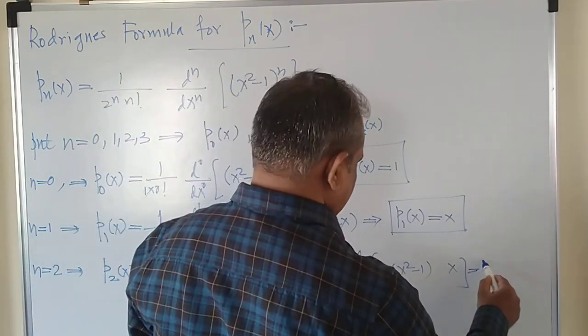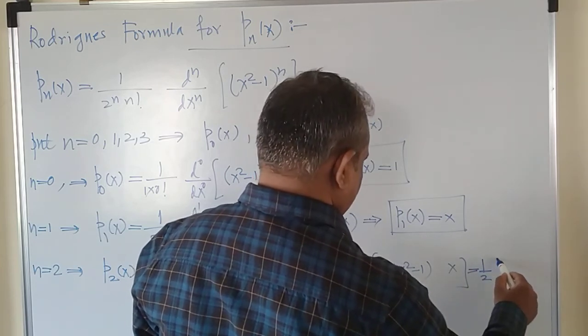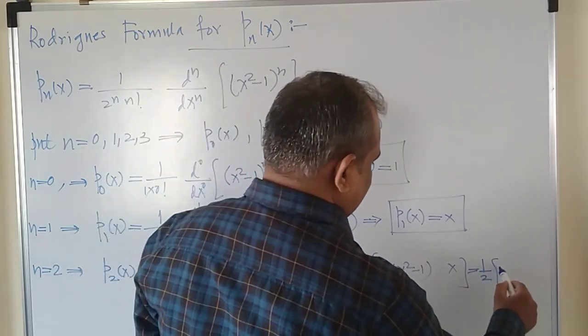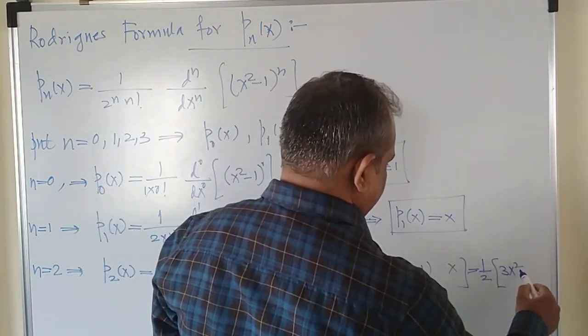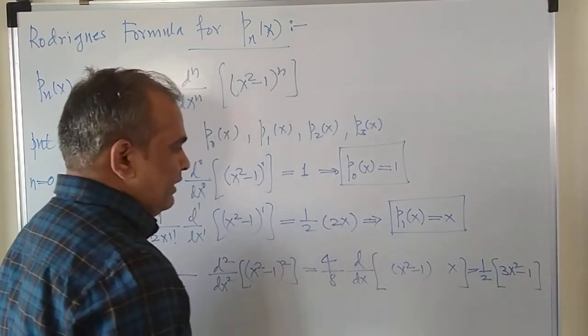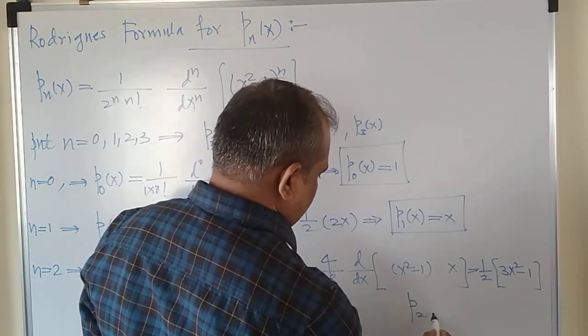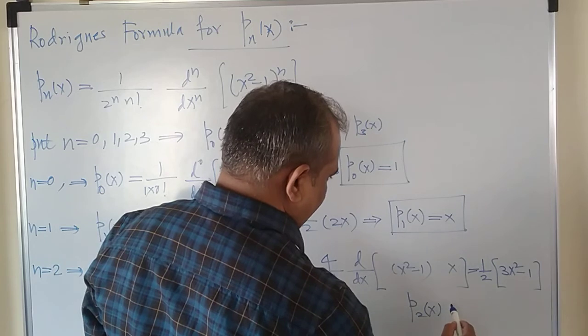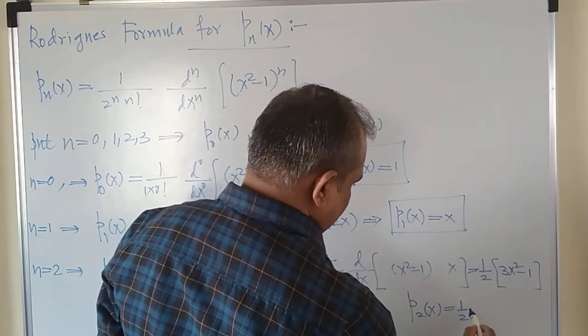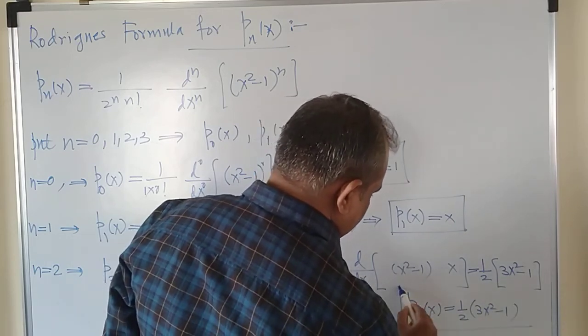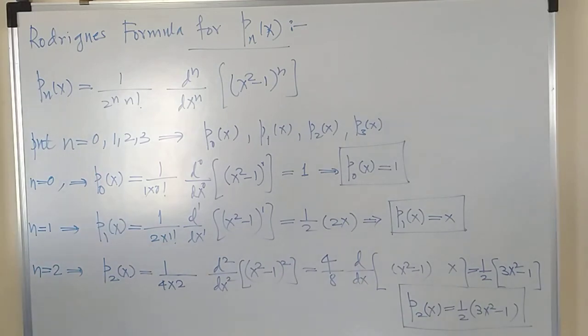If you simplify, this will give you 1 half into x cube minus x, and its derivative is 3x square minus 1, right? So your third Legendre polynomial P2 of x is equal to 1 half into 3x square minus 1, right? So this is your next polynomial, 1 half times 3x square minus 1.